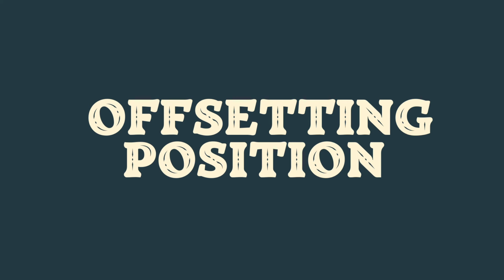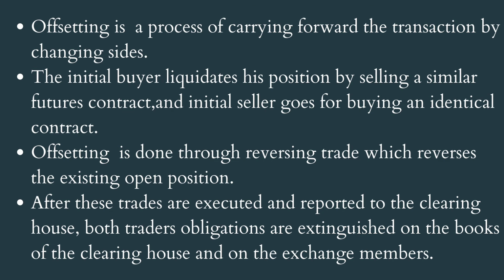It is a very common and popular method of settlement as compared to the above two methods. Offsetting is a process of carrying forward the transactions by changing sides. To be more clear, the initial buyer liquidates his position by selling a similar futures contract, and the initial seller goes for buying an identical contract. Thus, offsetting is done through reversing trade. It reverses the existing open position.